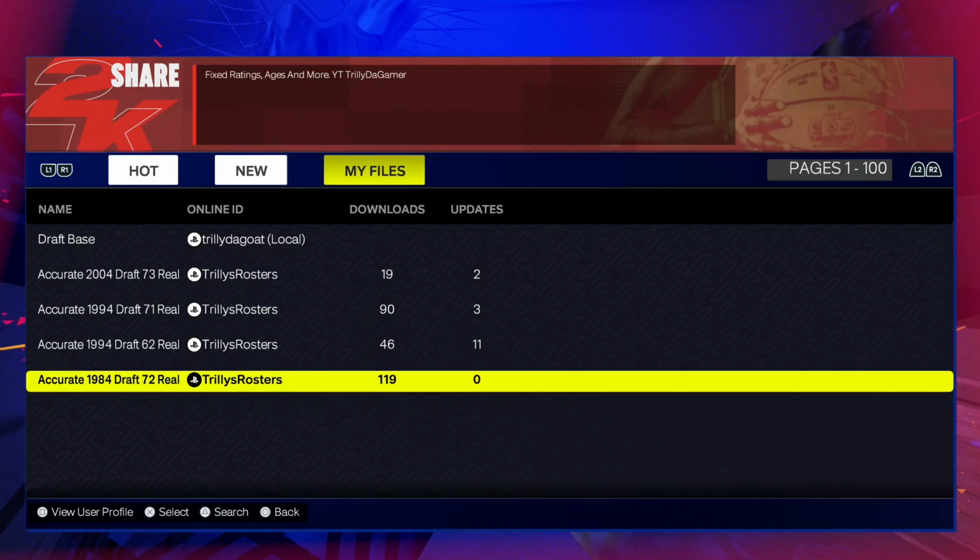We have also done all the shoes they wear. So let's say, for example, Jordan comes into the league wearing Jordan 1s. 2K, in this sense, does not have him wearing Jordan 1s. They have him wearing 2K brand shoes base. So I have mine wearing Jordan 1s, which is what he wore in his first season.